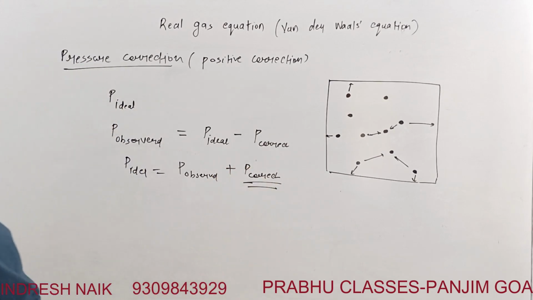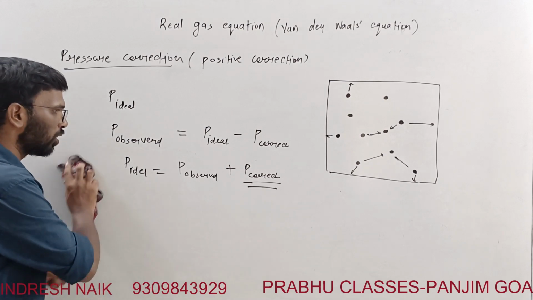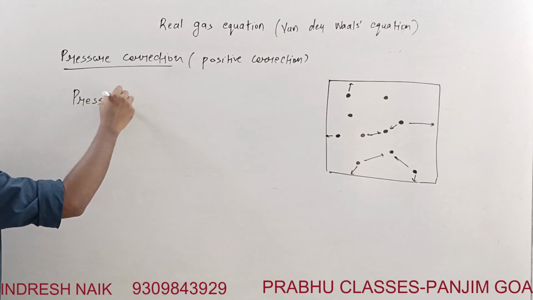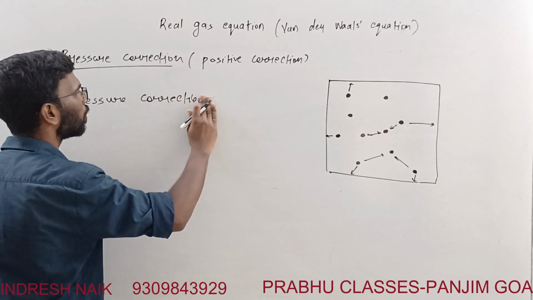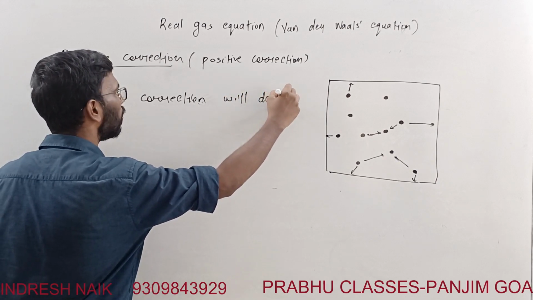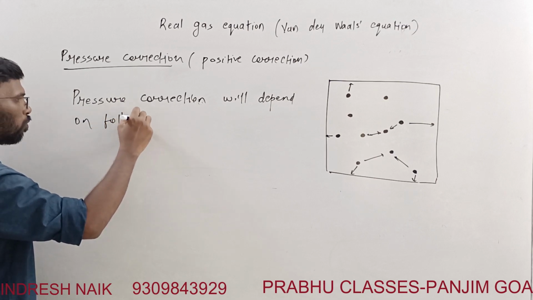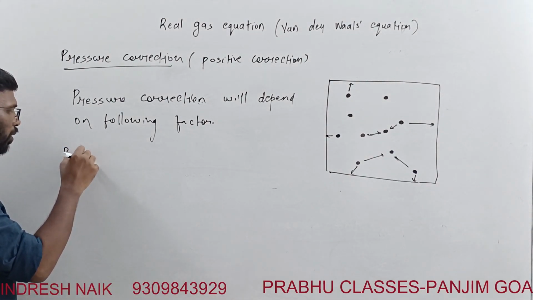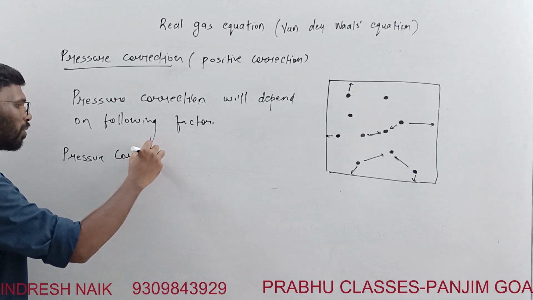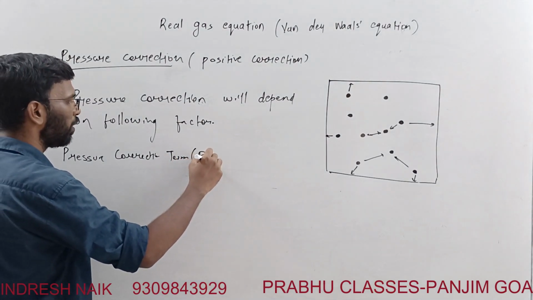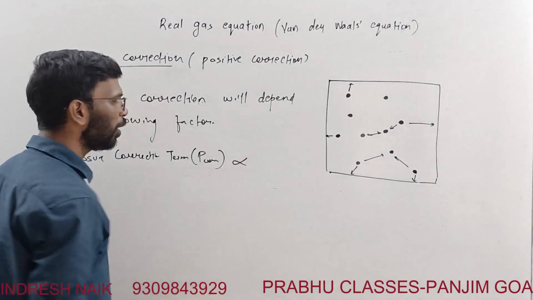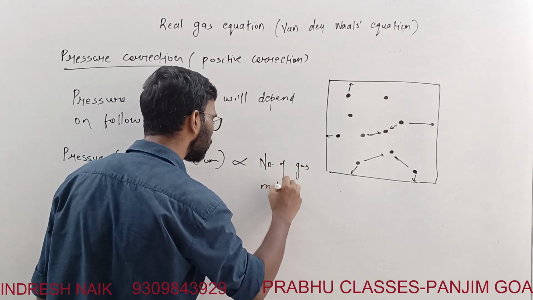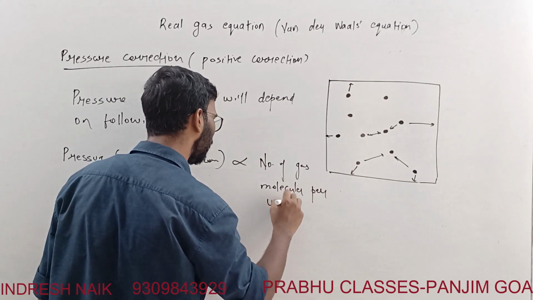The pressure correction will depend upon the following factors. Just note this down. The pressure correction term P corrected is directly proportional to the number of gas molecules per unit volume.